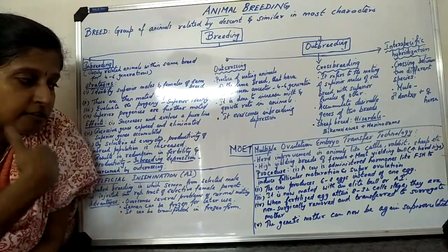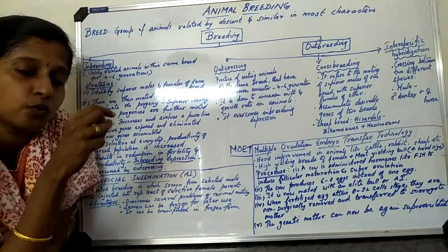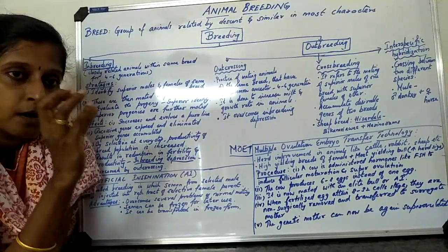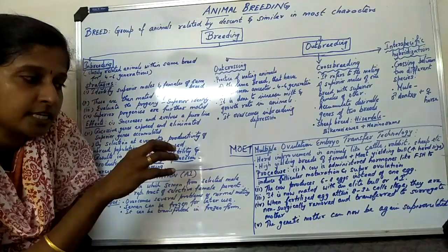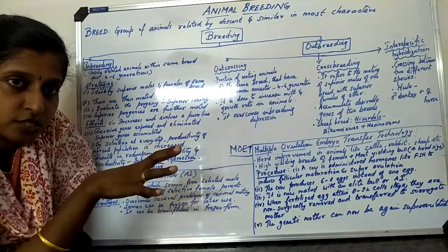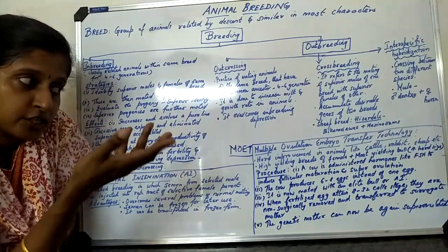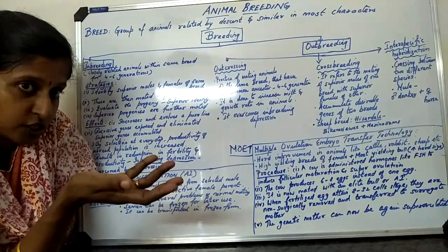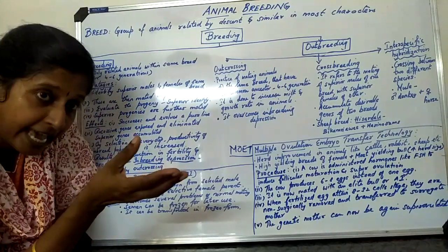So they are transferred to what? Surrogate mothers, okay. So what is happening? I will repeat. One female which is very good, a good female with good characteristics, FSH hormone is introduced so that they will go for what? Follicular production, maturation and super ovulation, wherein instead of producing 1 egg, they will be producing 6 to 8 eggs.